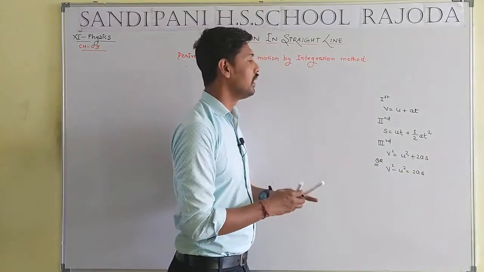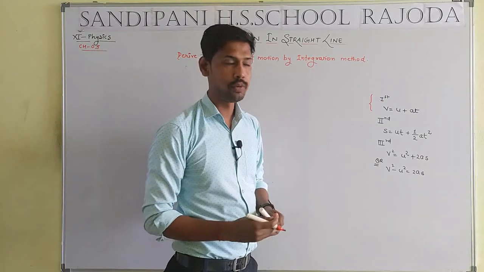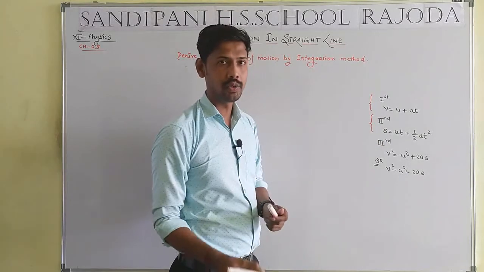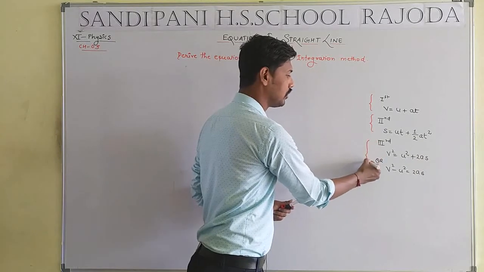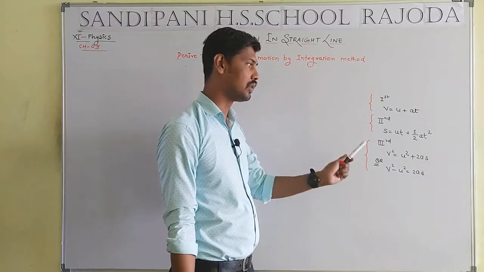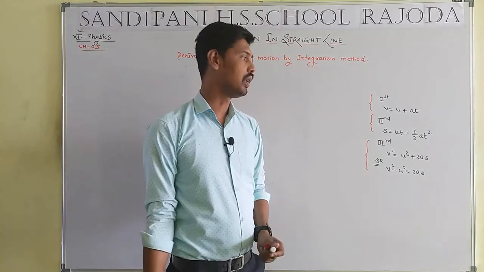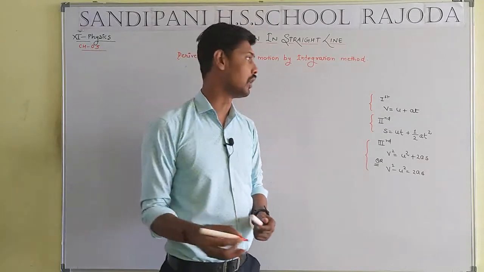Student, v equal to u plus at is known as the first equation of motion, s equal to ut plus half at square is known as the second equation of motion, and v square equal to u square plus 2as or v square minus u square equal to 2as is known as the third equation of motion.